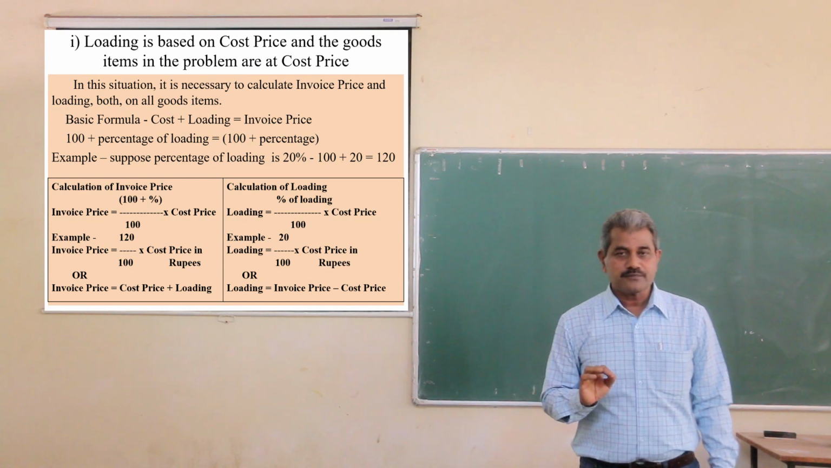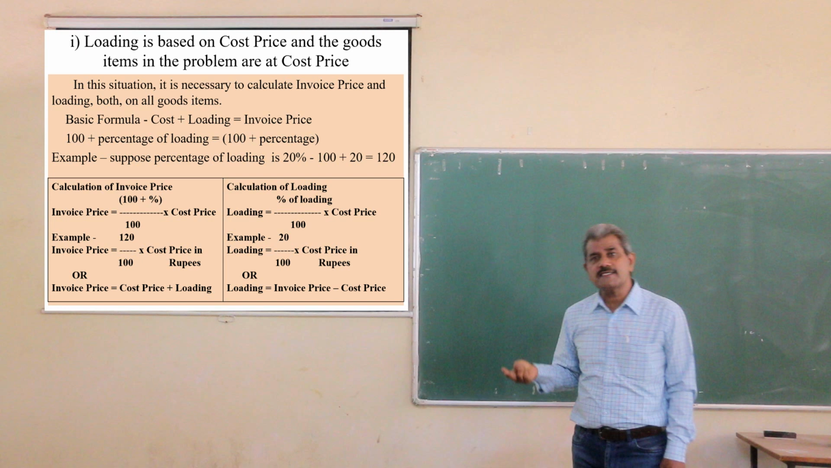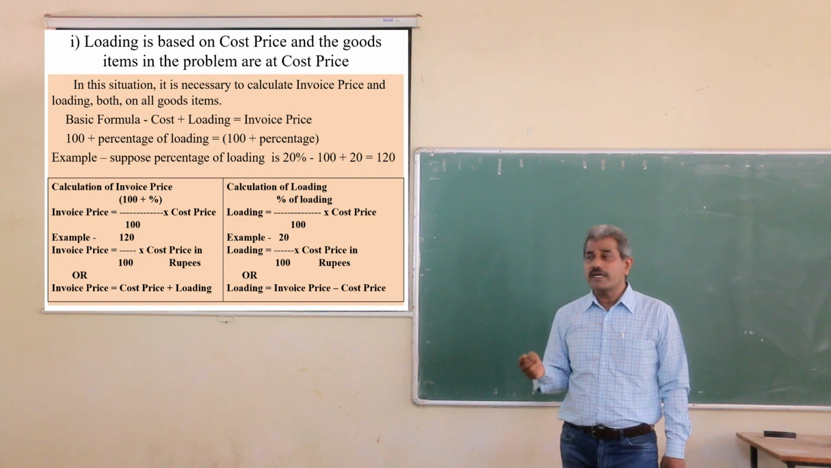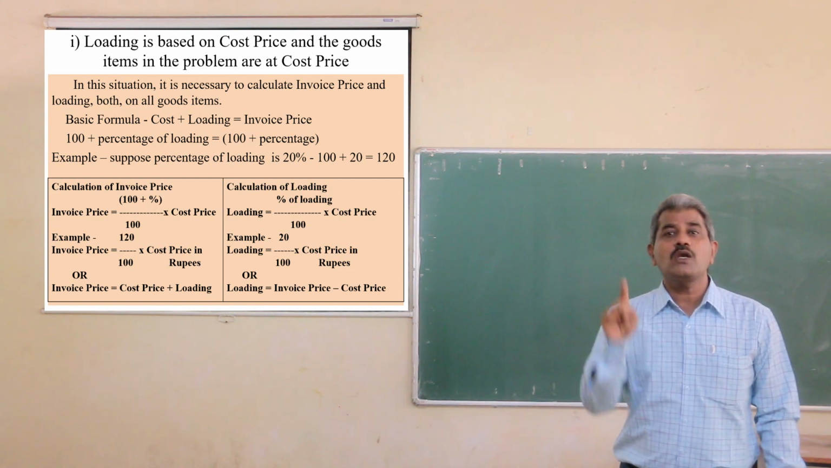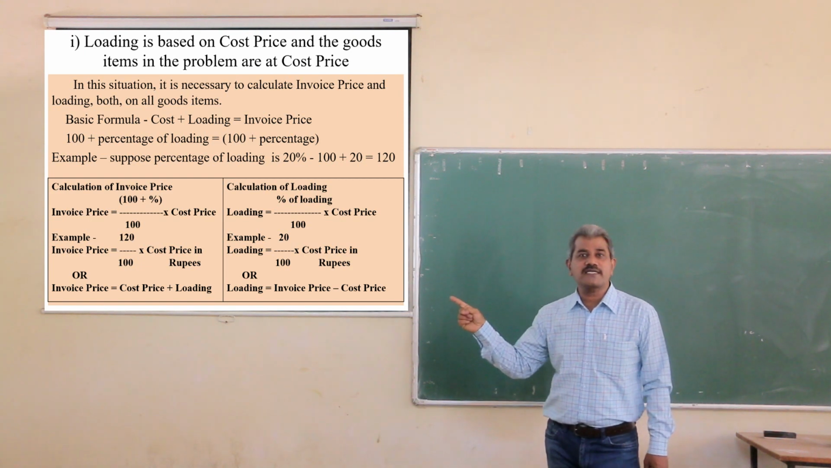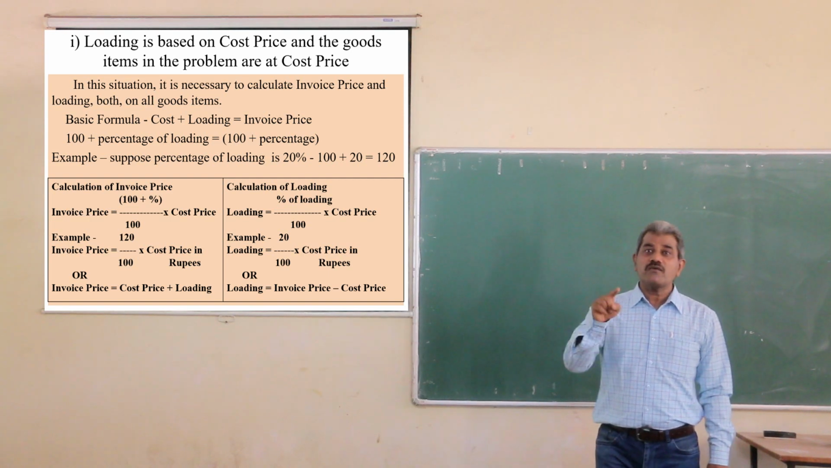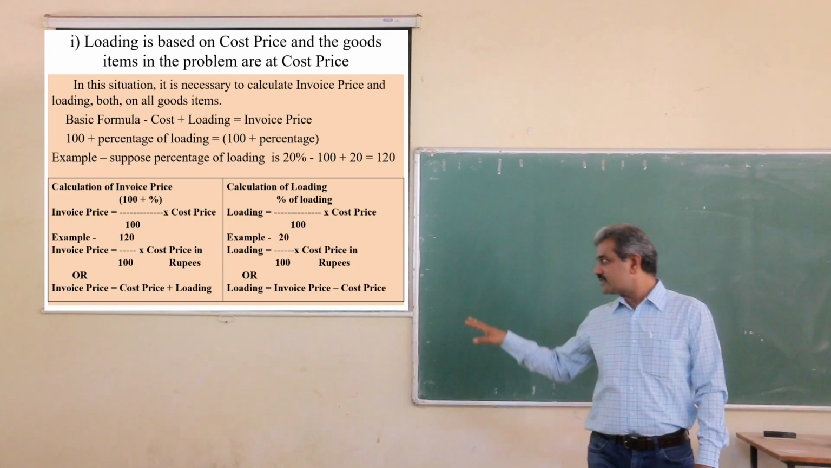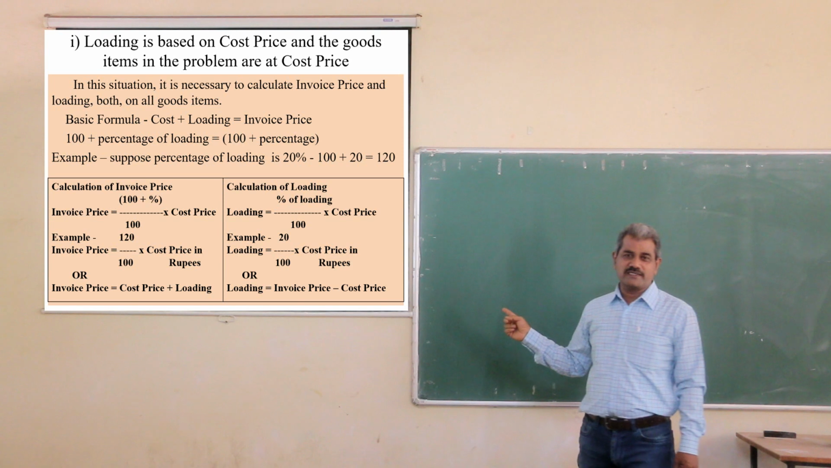Okay, simple formula. There is another formula for calculation of invoice price as well as loading. How to calculate invoice price? If you know the cost price and loading, you can calculate invoice price is equal to cost price plus loading. Okay. If you know invoice price and cost price, you can calculate loading. Loading is equal to invoice price minus cost price.